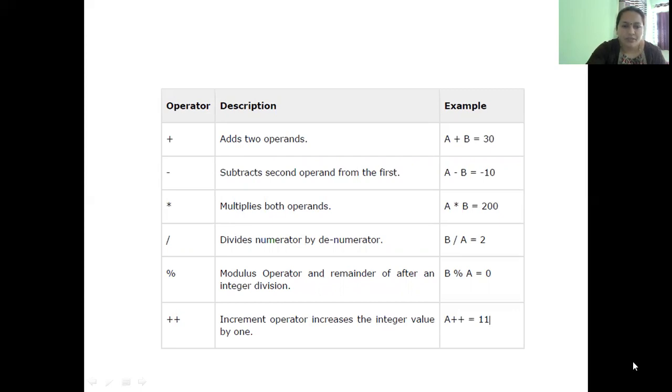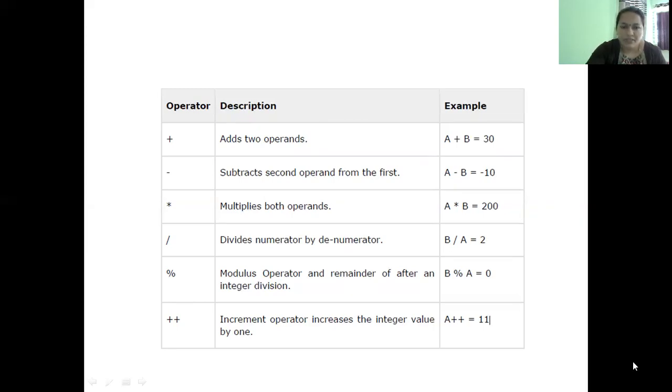Next, the operator slash divides numerator by denominator. So B divided by A, if I take 20 divided by 10, the divider will yield the quotient. So 10 2s is 20, quotient is 2.